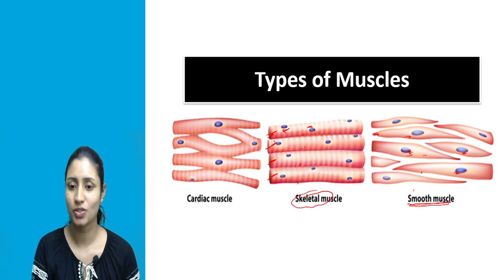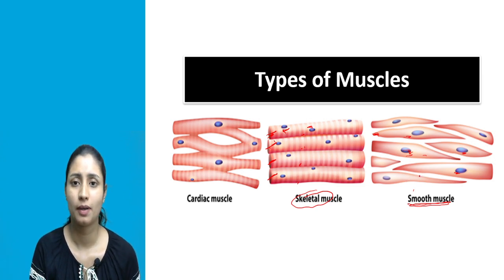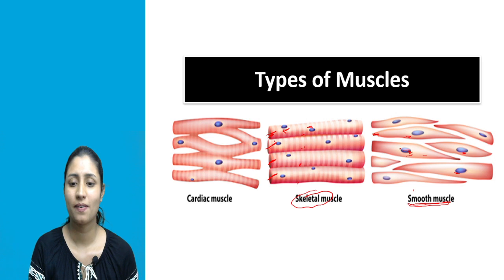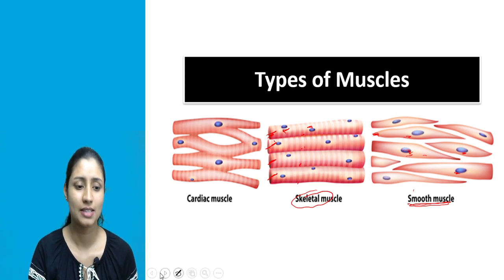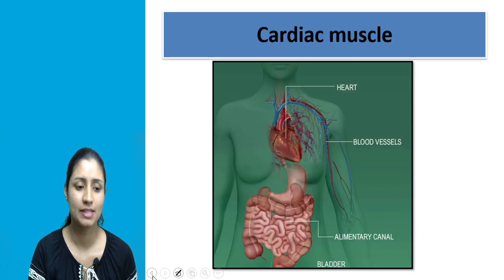Then their location: they are located in our visceral organs. That's why the name is visceral muscle. And their function is to control involuntary activities like the movement of our stomach or intestine. So that was our second type of muscle, that is smooth muscle or visceral muscle.